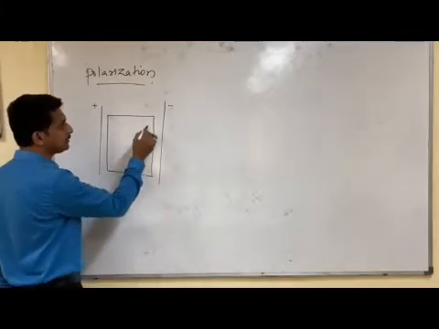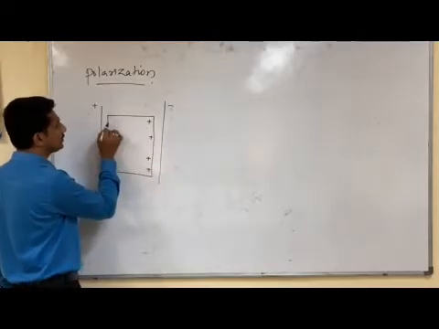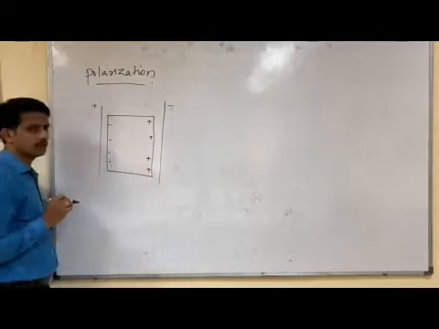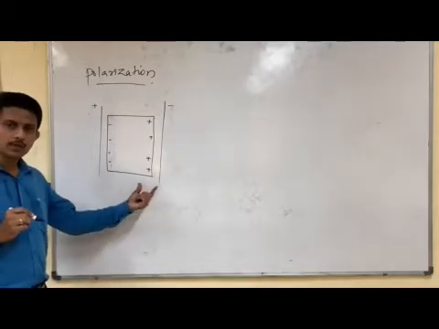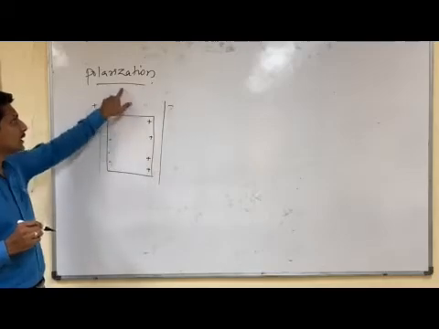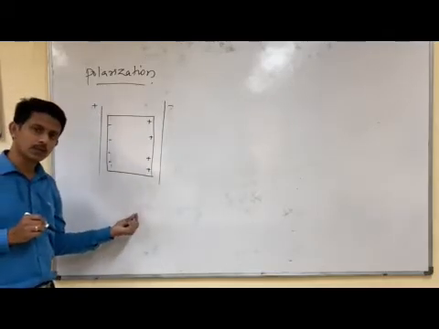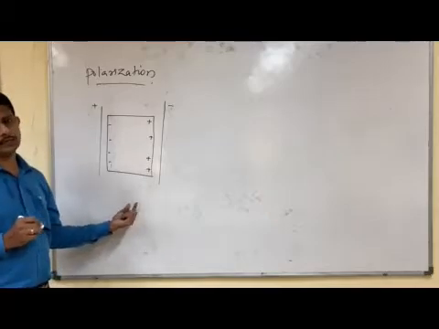You can observe that equal and opposite charges are induced on either face of this dielectric. This phenomenon of inducing equal and opposite charges on either face of the dielectric is known as electric polarization.